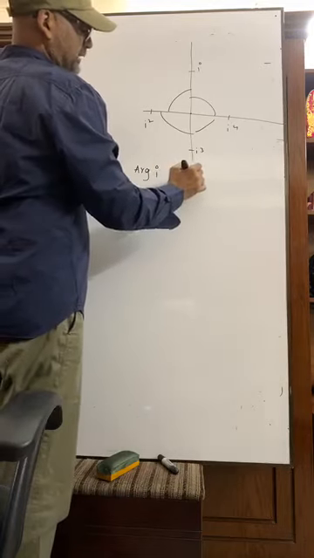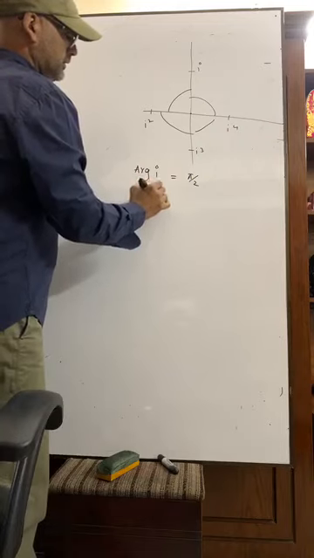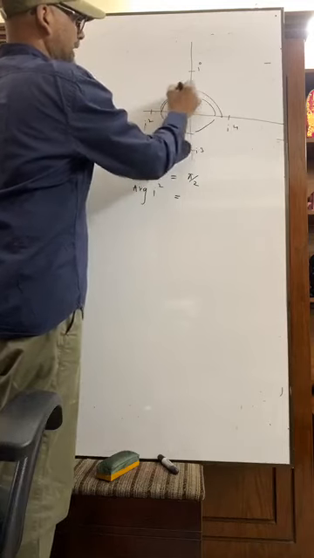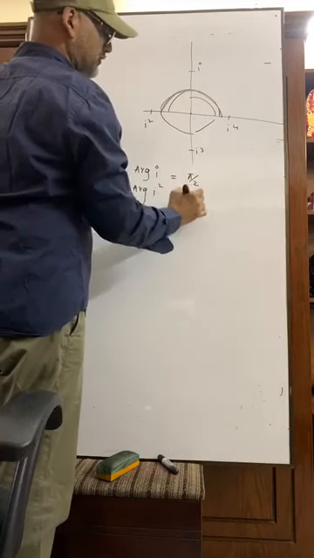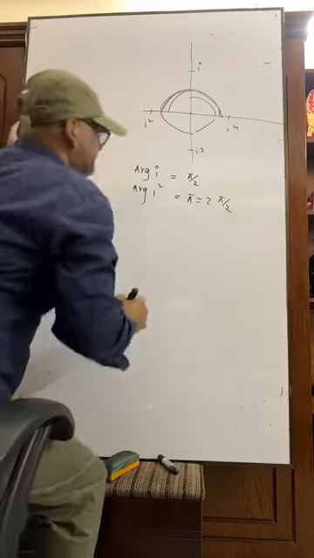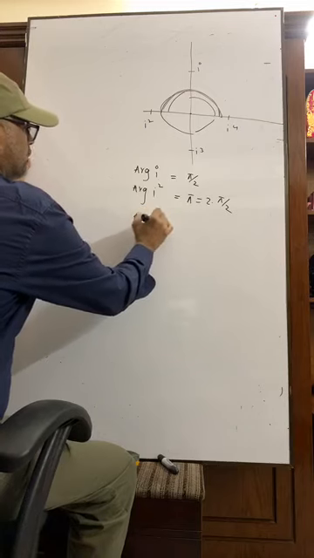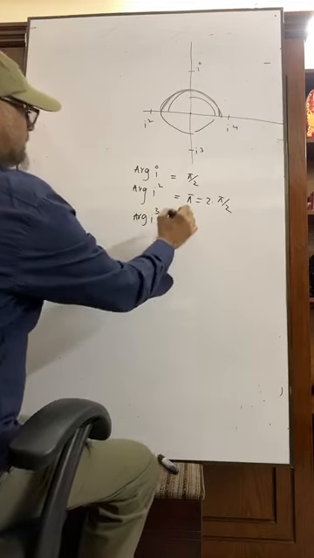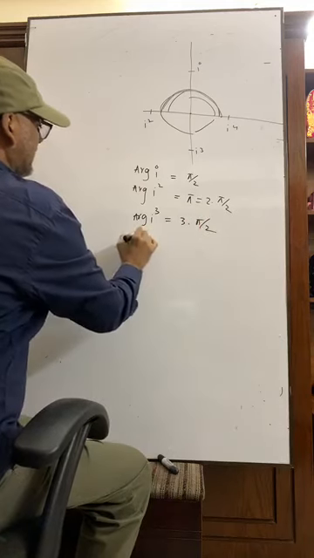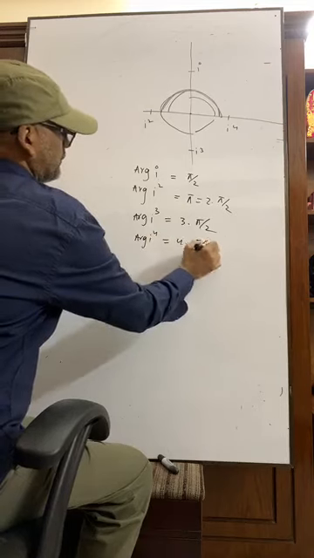Argument of i is pi by 2. Argument of i square is wholly and fully pi, pi means 2 pi by 2. Argument of i cube equals 3 pi by 2, 3 into pi by 2. Argument of i to the power 4 equals 4 into pi by 2.